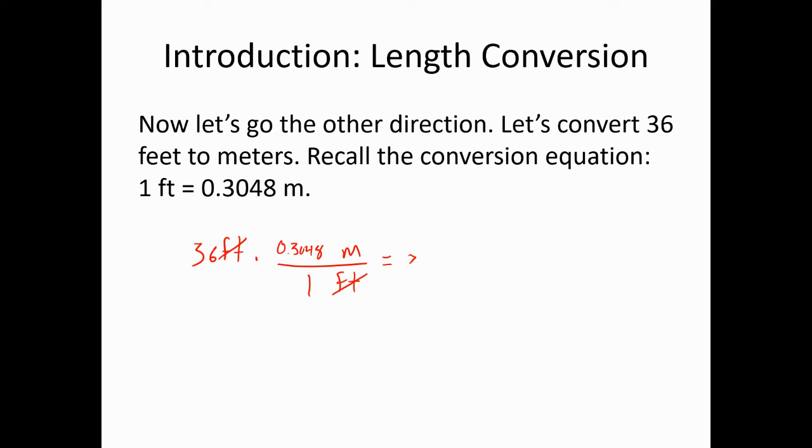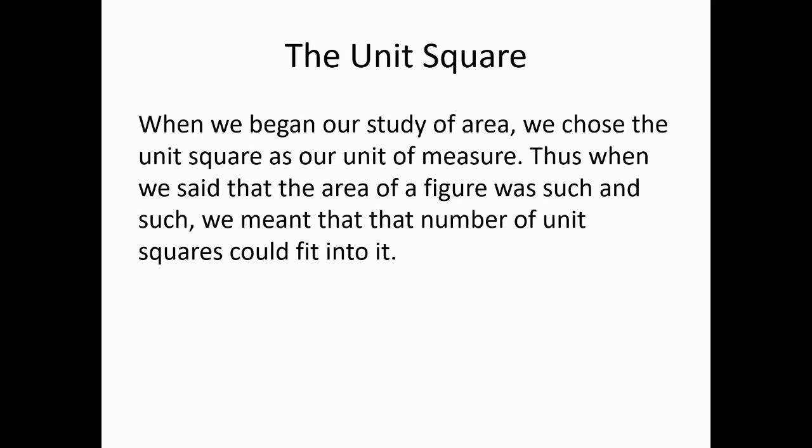And then the final answer will be 36 times 0.3048, and the unit is meters. So again, I could be confident that I have carried out the correct operation. I know in this case it must be multiplication by that constant 0.3048.